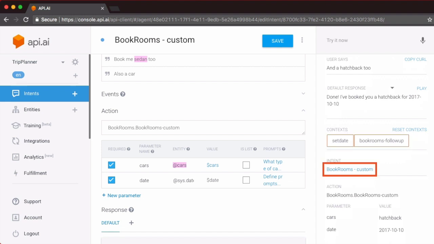The intent that was invoked is the book rooms dash custom intent, that is our follow up intent, and the parameters and the corresponding values are as you can see on this particular table. And this is how we can set up our bot to carry on long running dialogues with our customer. These are more natural, they are more helpful, and they'll help your user navigate your site or your app better. Using follow up intents is the right way to have a dialogue which spans multiple intents. The standalone intents you'll use for standalone actions.